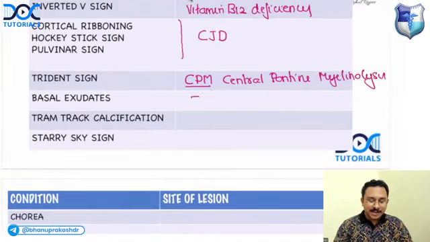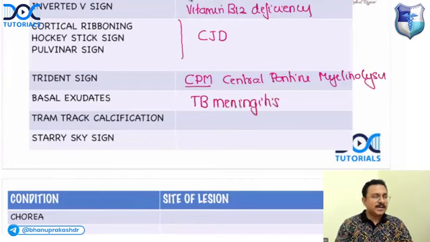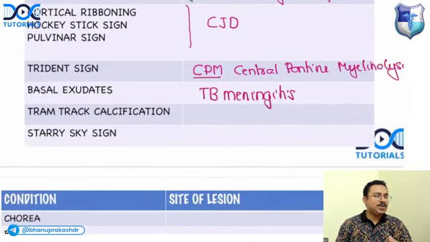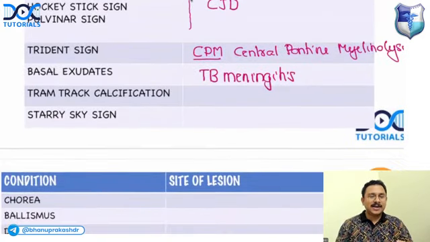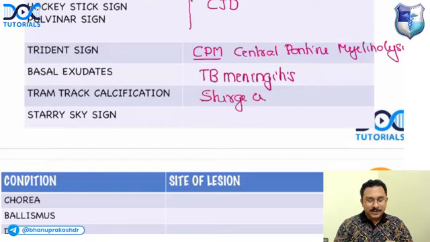Basal exudates are a feature of tuberculous meningitis. Tram track calcification. Who's going to answer? Anirudh, Divya, Jay, Sean, can you tell me? Tram track calcification is a finding in which condition? It is seen in Sturge-Weber syndrome.